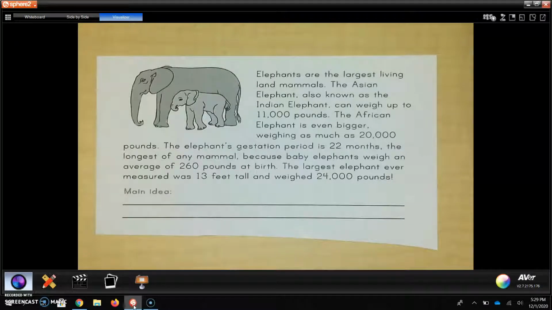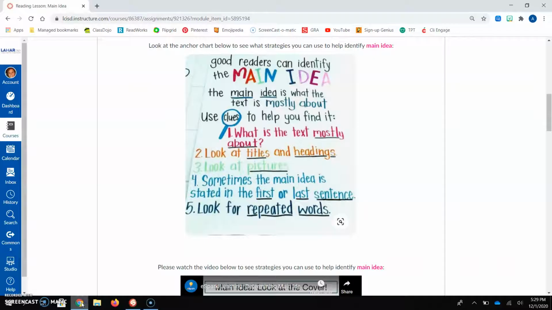So before I find main idea, it's important to read the whole passage first. That way you just get familiar with the material and the topic that you're reading. So now let's go through our checklist and find the main idea. Once again, main idea is what the text is mostly about. And this is a great anchor chart to use. As I'm going through my checklist, I'm going to refer back to my text.